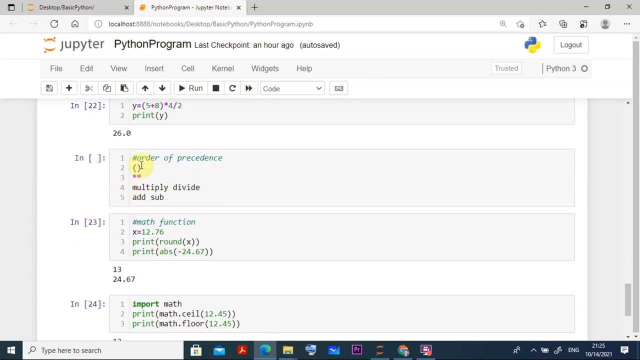When braces are there, that is the first priority. Then exponential is the second priority. Multiply and division are the third priority. And addition and subtraction are the fourth priority. So these are the priorities, or we call it the order of precedence. Okay, you can practice all of these.